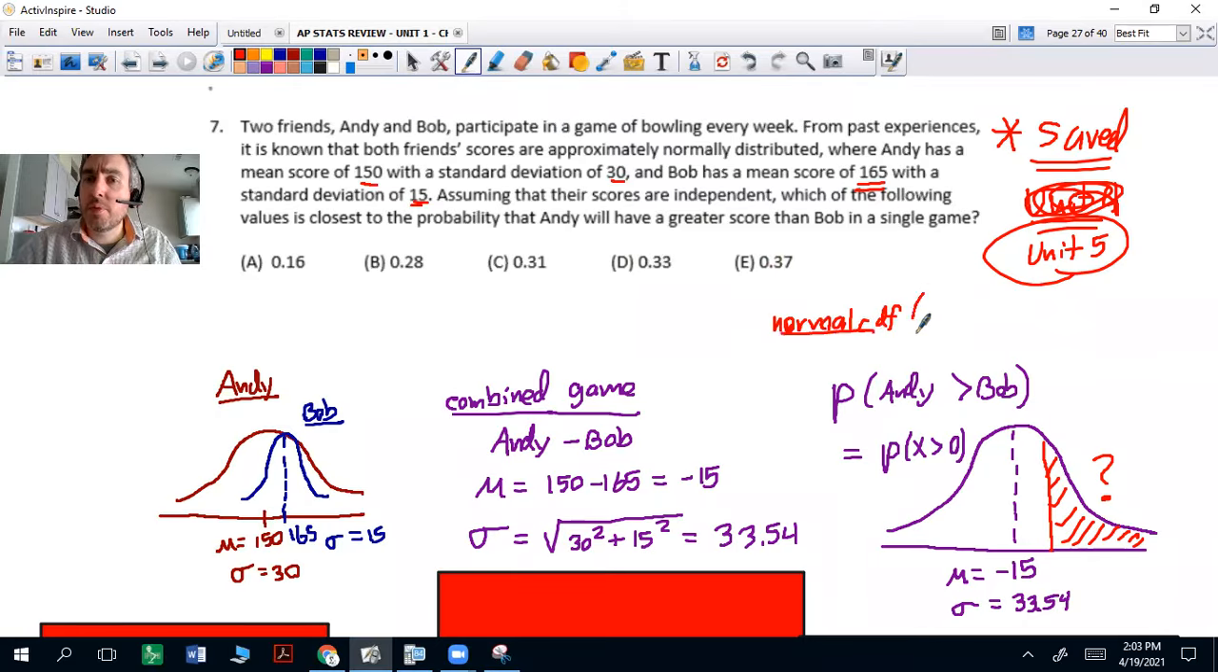And then our lower is going to be, well, if Andy's greater than Bob, we want to say greater than 0, so lower is 0. And then our upper is going to be infinity. Our mean is going to be negative 15. And our standard deviation is going to be 33.54 approximately. That's what's going to get you your answer. So it's going to be one of these answers here. Let's see what we get.